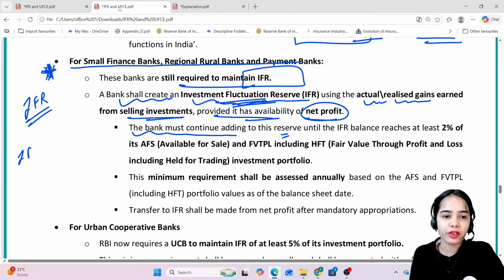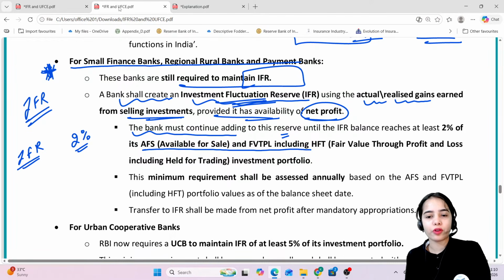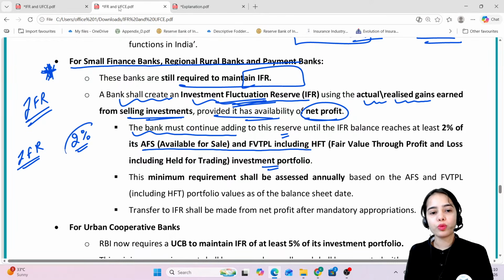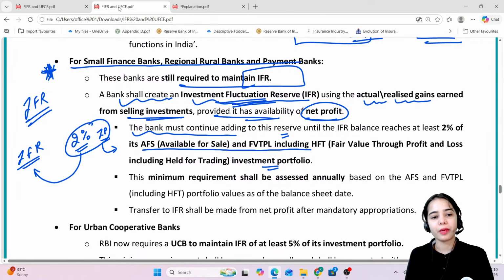So in the investment fluctuation reserve, 2% of the available for sale and FVTPL, including held for trading investment portfolio, has to be kept in the IFR.